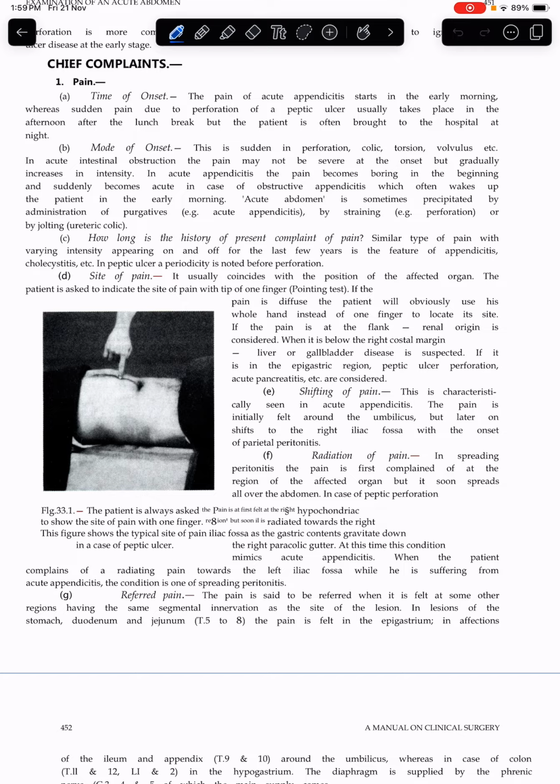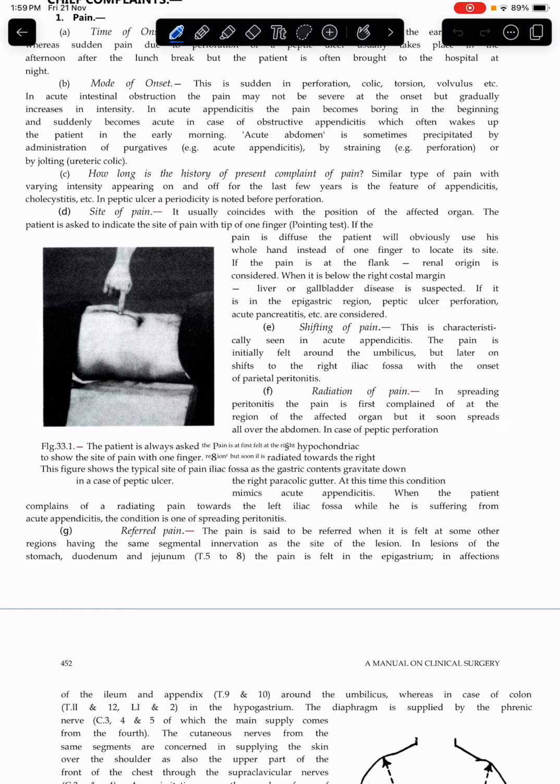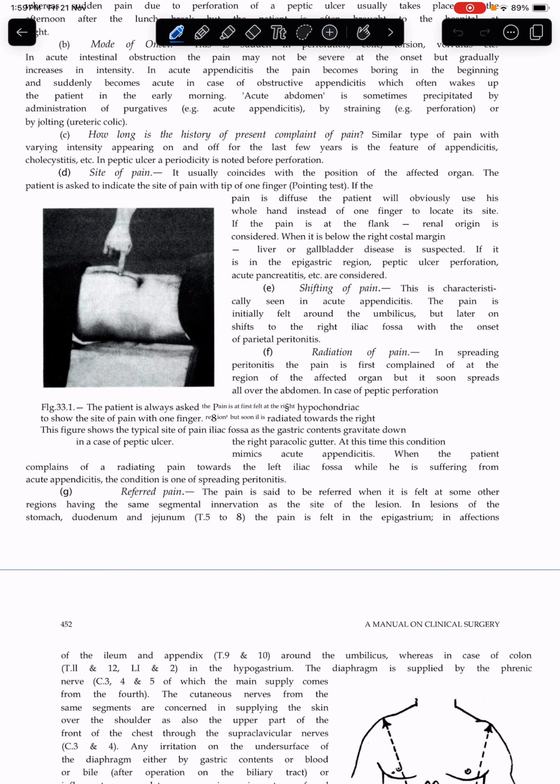Acute appendicitis में shifting of pain होता है. The pain is initially felt around the umbilicus but later on shifts to the right iliac fossa with the onset of parietal peritonitis. पैरेटल पेरिटोनाइटिस हो जाएगा तो राइट इलियक फोसा में चला जाएगा. Radiation of pain, it is shifting या फिर migration of pain है. Radiation of pain means, in spreading peritonitis the pain is first complained of at the region of the affected organ, but as soon as it spreads all over the abdomen.